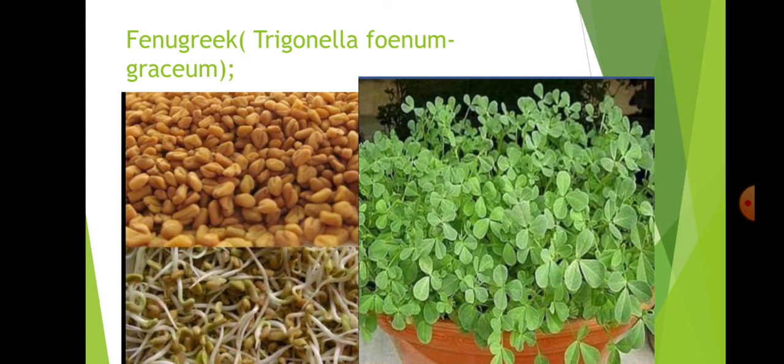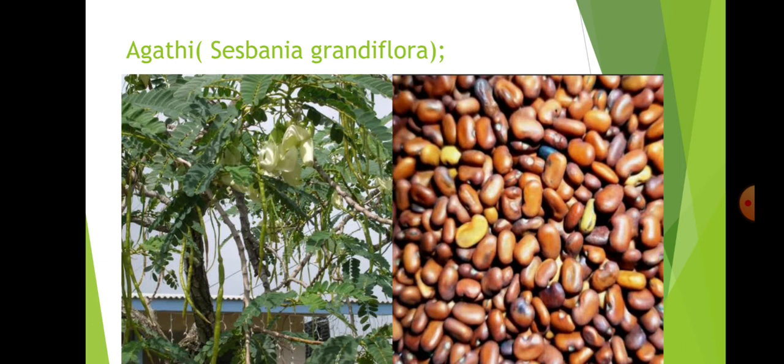Which is also used, the seeds mainly in curry preparation, and as a leafy vegetable also. And next, when we go to agathi, that is Sesbania grandiflora, which is a tree type, whose seeds are used as a vegetable, and flowers are very attractive and